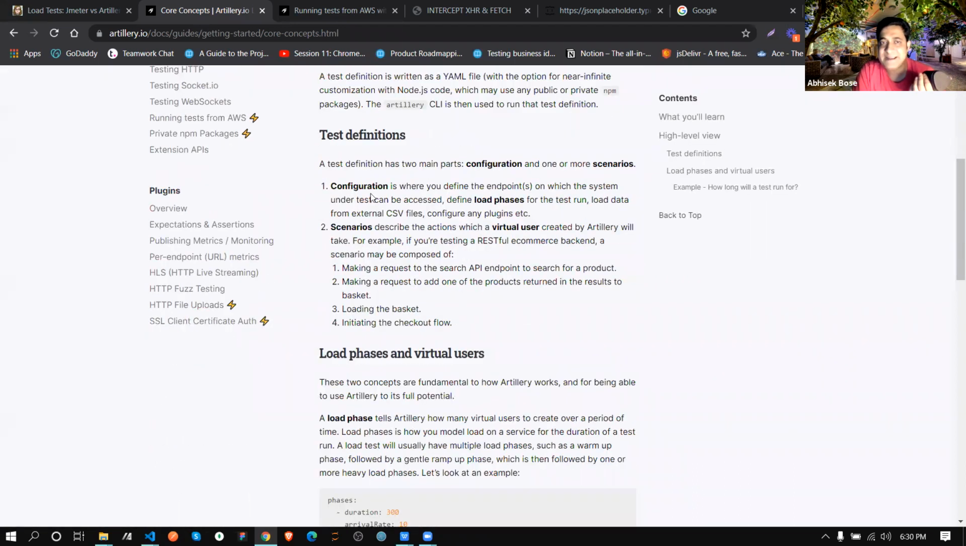So basically, in a particular test, there are two parts. One is configuration and one or more scenarios, like multiple scenarios. Like in BDD, you saw we were creating multiple scenarios. So here also you can create multiple scenarios. And when we say concurrent users, what does that mean? You are basically creating virtual users concurrently. Okay. And all of this is going to work on top of REST API.